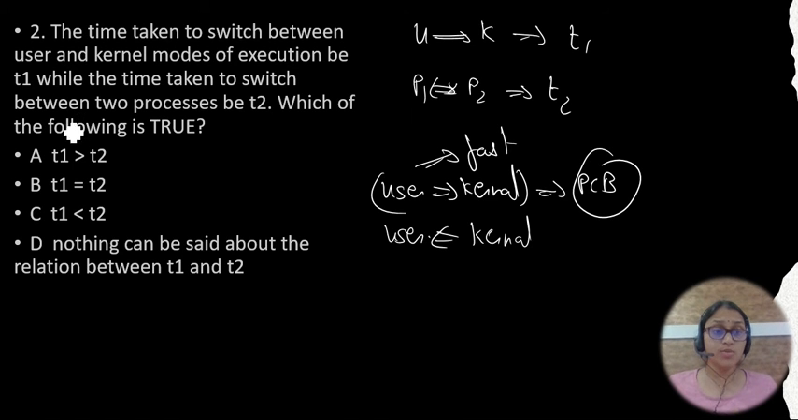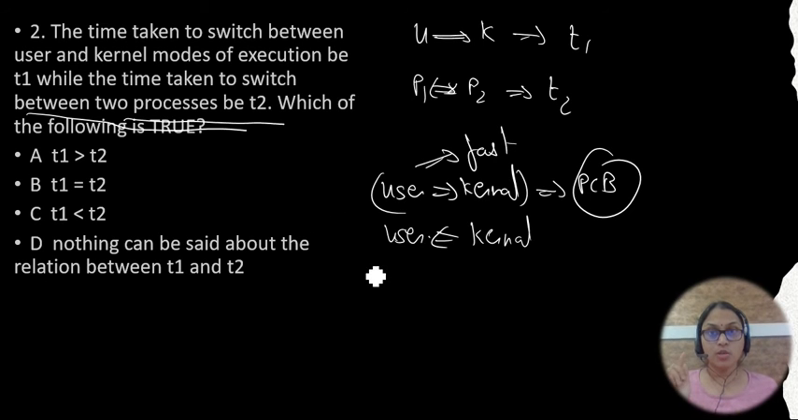Here the process P1, here it is saying between two processes. So the time taken to switch from user to kernel mode is less, it is saying. Okay, because user to kernel obviously takes less time. Only the operating system just changes a single bit at hardware level, so it takes only less time. But the time taken to switch between two processes is T2.